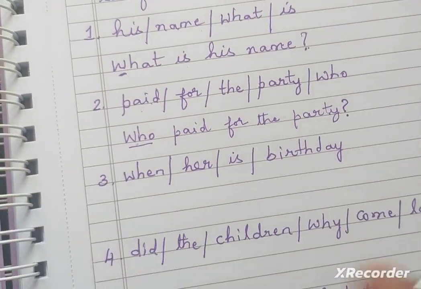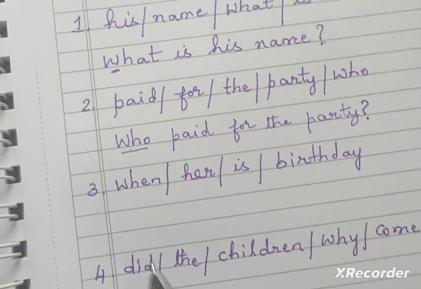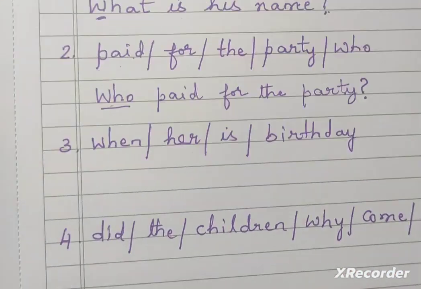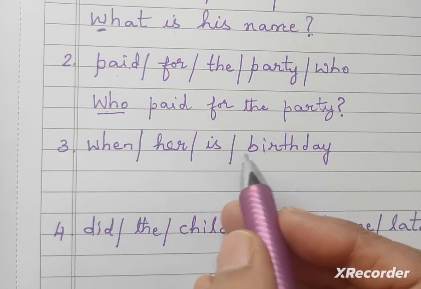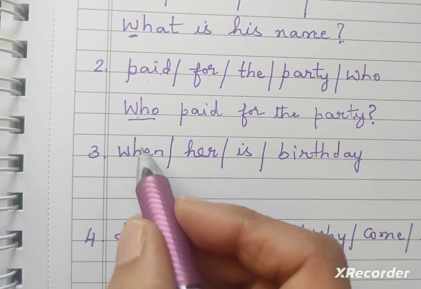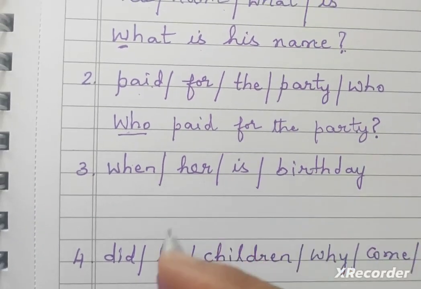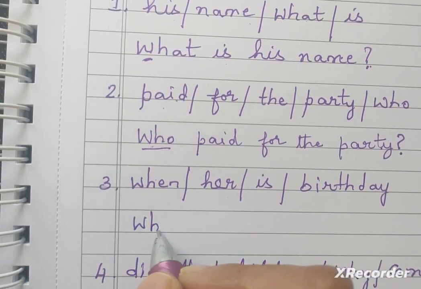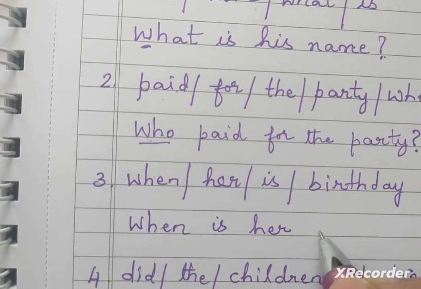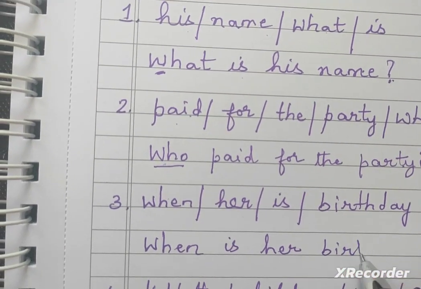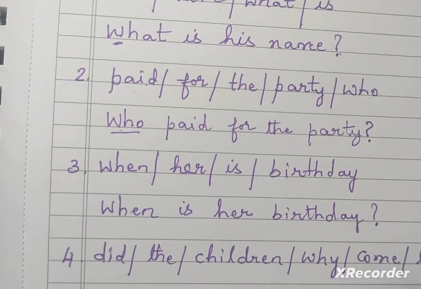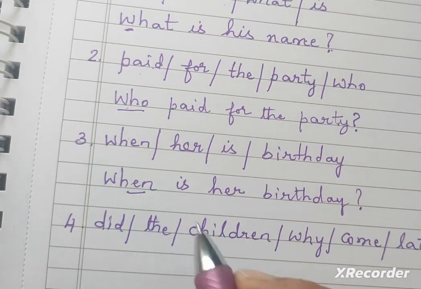Now we will see the third one. When her is birthday. This is not the correct sentence. This is not the correct question. When is her birthday? So how are you going to write? Begin W with a capital letter. When is her birthday? Then you are using a question mark here. When is the question word here.